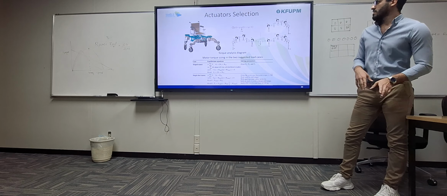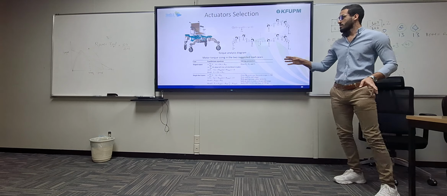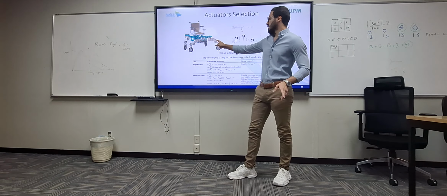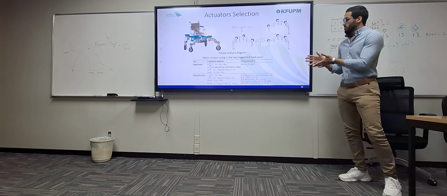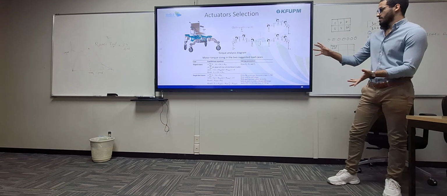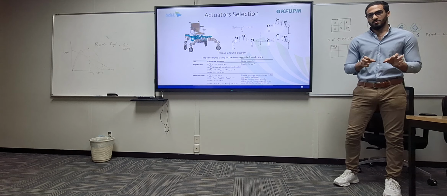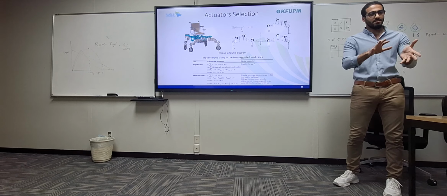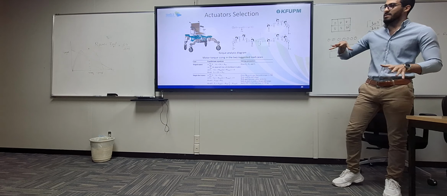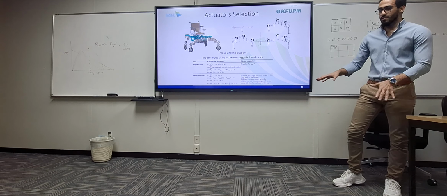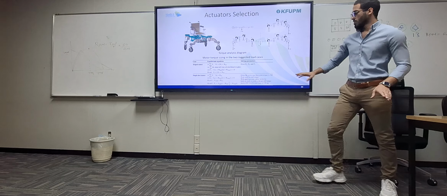Then the last thing in the design is that we have to select our actuators. So mainly we have 24 actuators, 24 motors. Each leg has 6 motors and 2 linear actuators. In order to choose these motors, we made a motor torque sizing. So we have to select some cases. Not the best case, but maybe a regular case and the worst case scenario. So the regular case is that maybe 3 of the legs are touching the ground, and 1 is just flying. So this was the case.